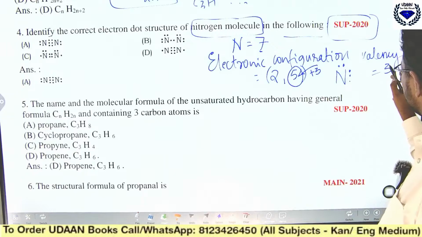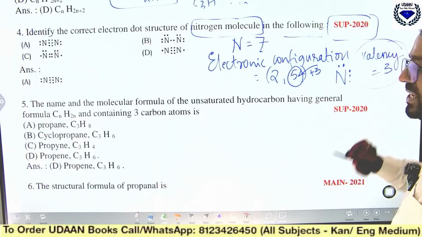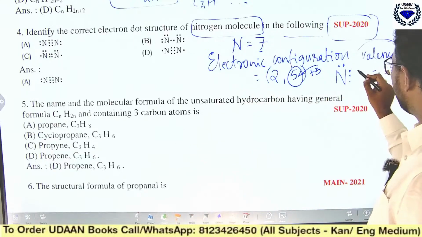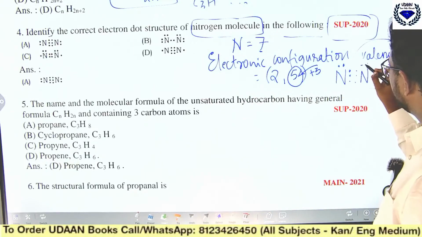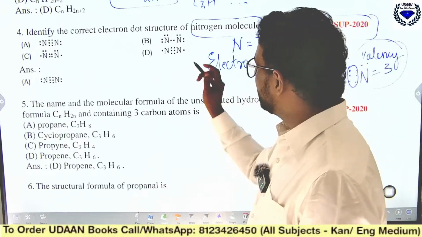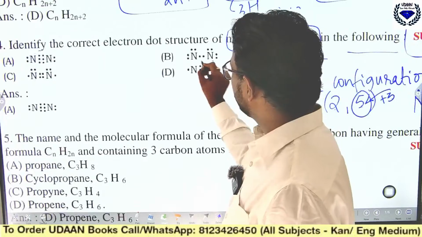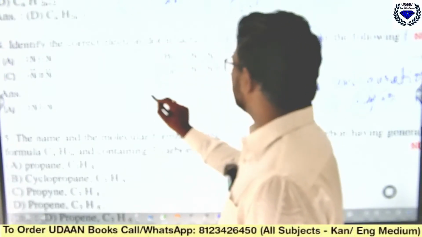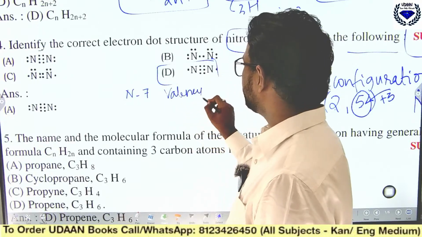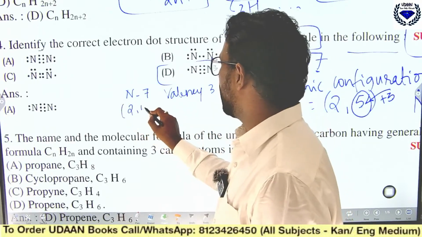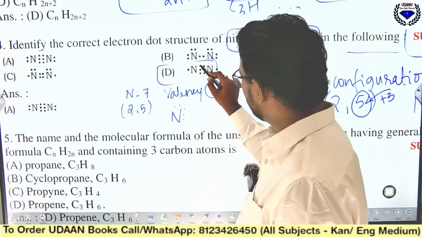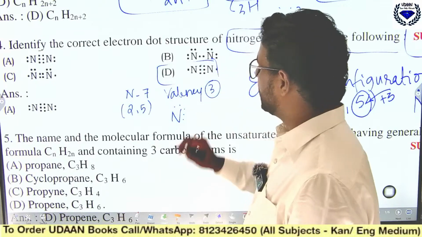So valency is 3. The definition of valency is combining capacity. That means with another nitrogen, it will combine with 3 only. Here 3 and 3 should match. So which one is giving you the right answer? You can see here, this one will give you the right answer, because nitrogen atomic number is 7, valency is 3, and the configuration is 2, 5. So nitrogen has 3 combining capacity. You can see here it is giving 3 and it is sharing 3.